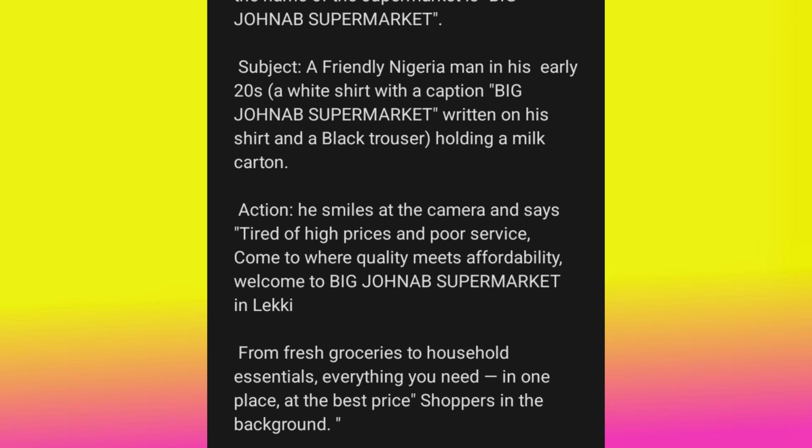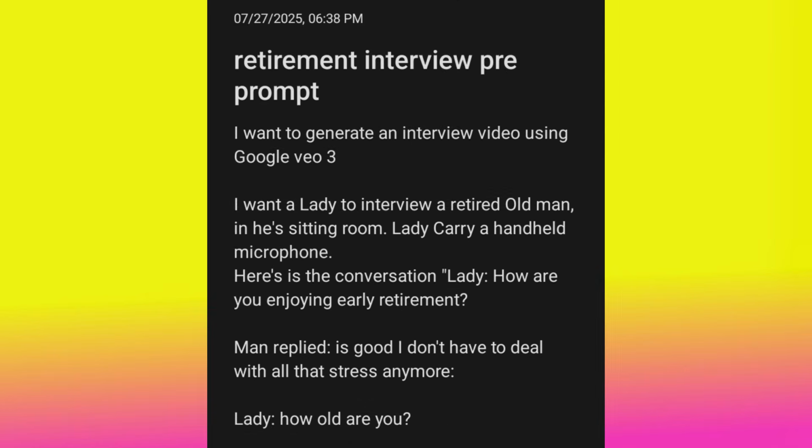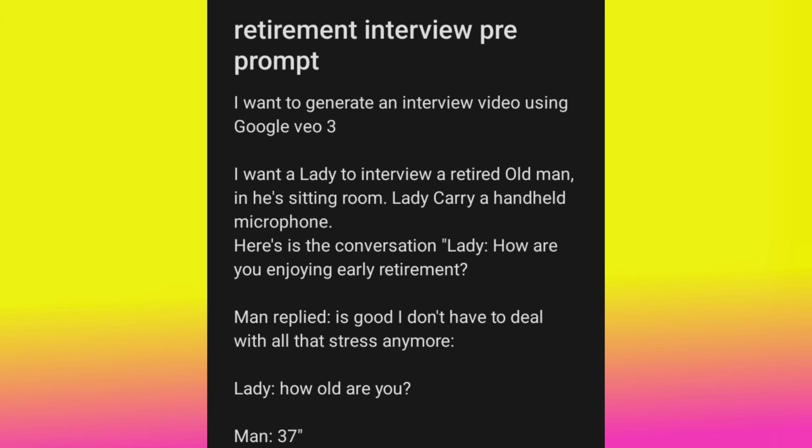Now, let me take you back. From the first one that I showed you, if you notice, I do not actually describe the lady. You can describe how you want the lady to be. You can say you want the lady to wear a white cloth. You can go ahead and describe it. But for this particular one, I do not describe the lady. I just want a random lady. If I want the lady to wear a cloth, maybe there will be a caption on the cloth, I'm going to describe the lady here.